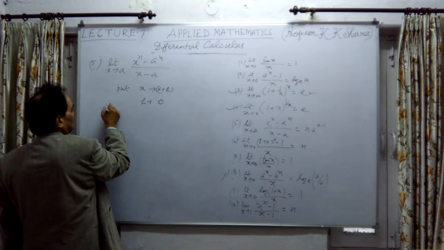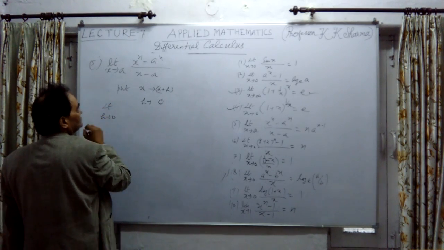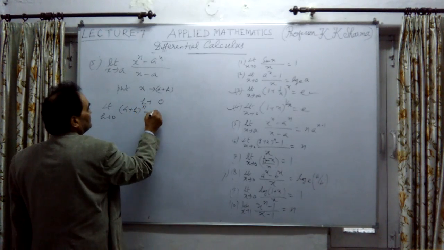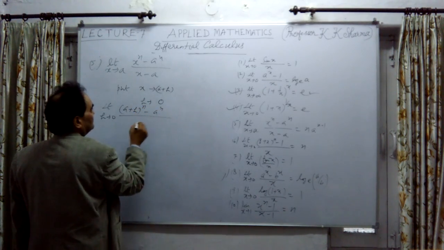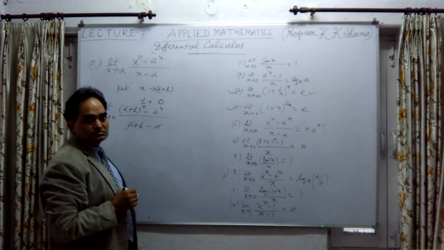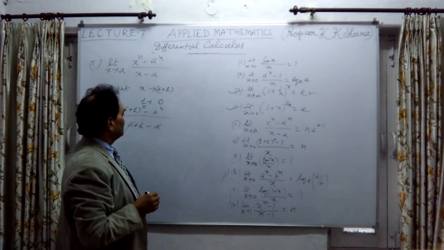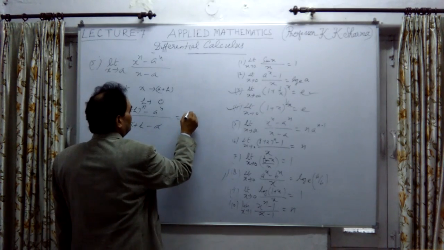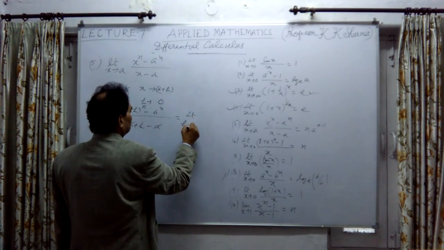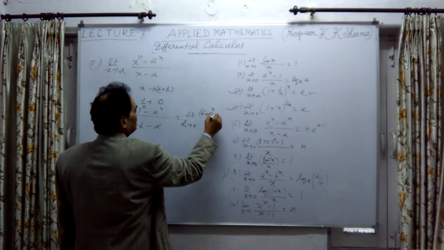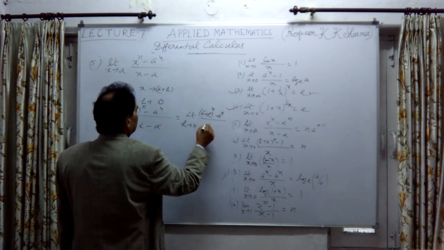So right here, limit h tends to 0, this is a plus h whole power n minus a raised power n divided by a plus h minus a. A and a cancel out. In the denominator we have only h. So we obtained limit h tends to 0, a plus h whole power n minus a raised power n divided by h.